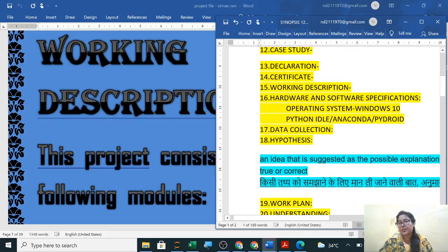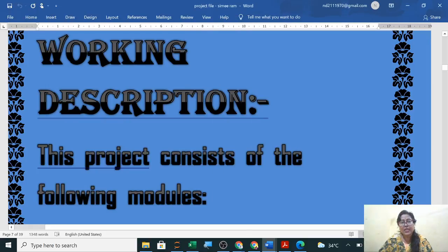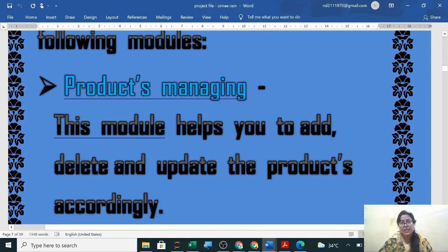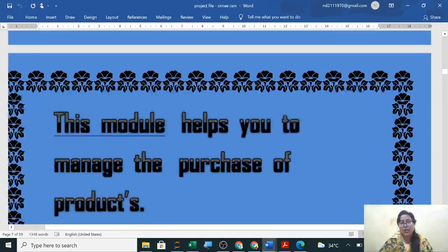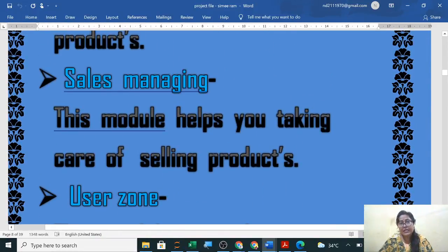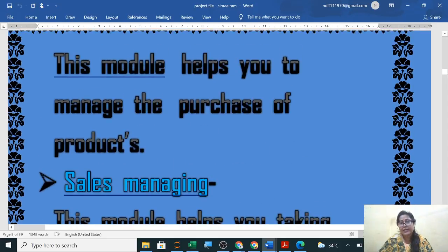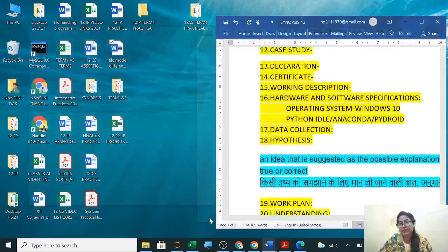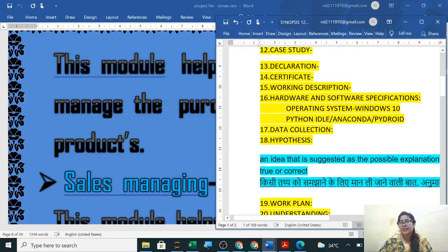Working description: how it is functioning. So here you can see the project contains all these functions. Using def you will write all the functions which your project contains. This I am not discussing because this project contains all these functions, sales, managing, all these functions. But whatever functions your project contains, you have to write.